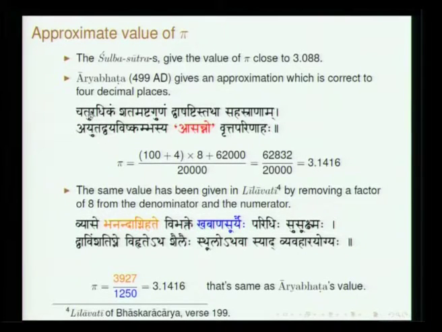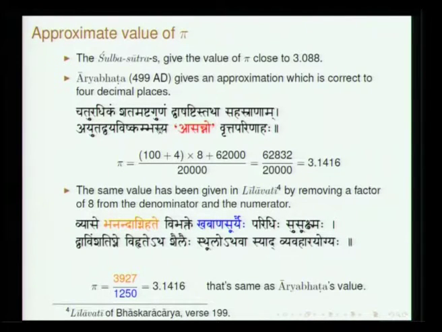So how does it go about? Chaturadhikam Shatam, so 4 plus 100, Ashtagunam multiplied by 8, and Dvashashtihi Sahasranam, Sahasra is 1000, 62,000. So this refers to this number, and what is stated in the later half of the verse is Ayutadvaya Vishkambhasya. So what does this number correspond to?